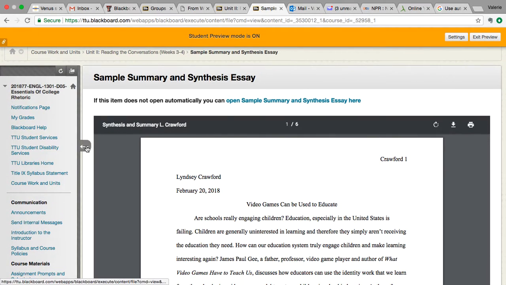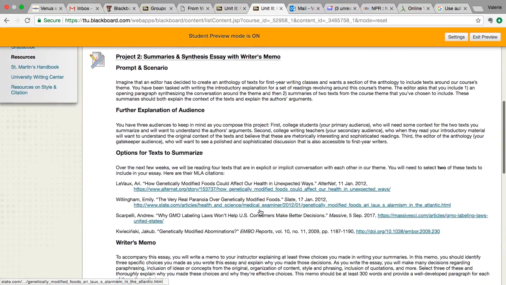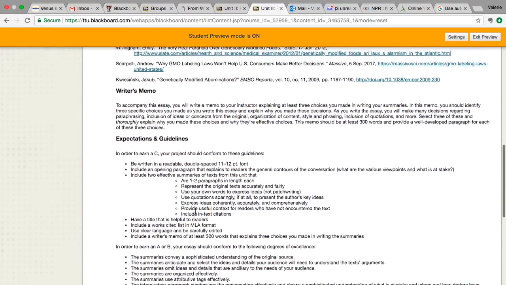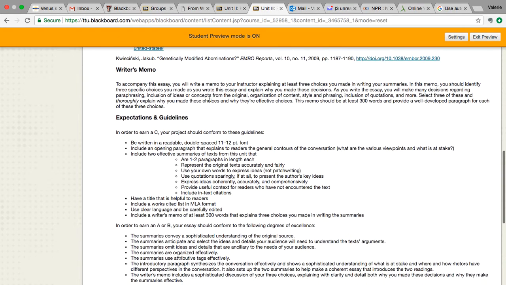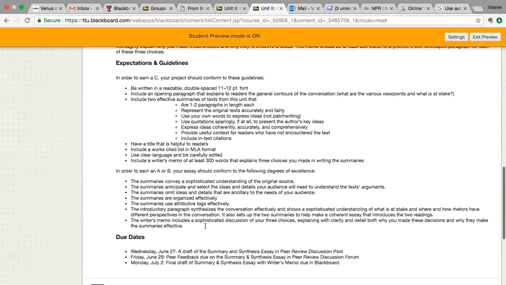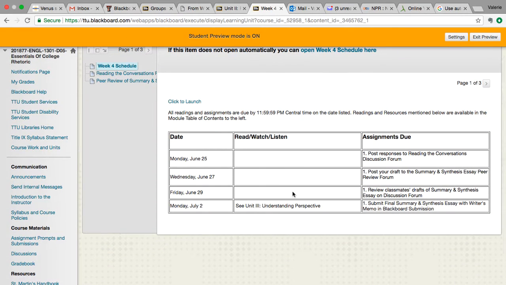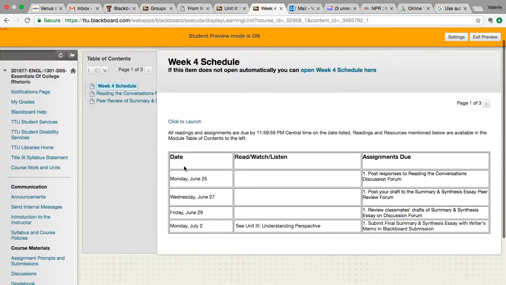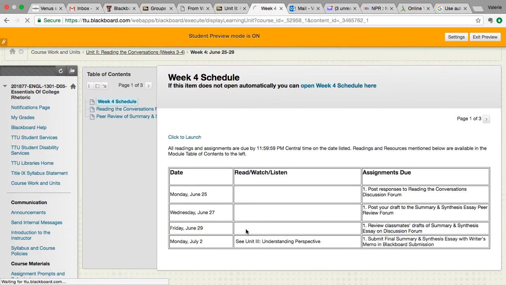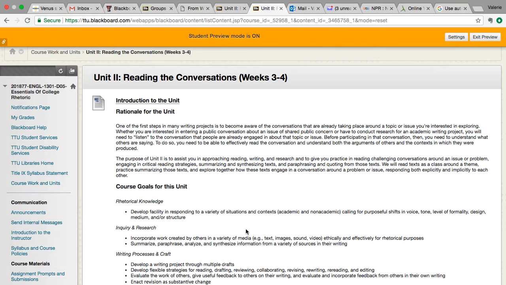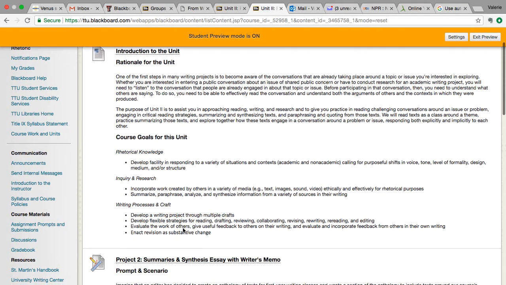So that is essentially Unit 2, knowing what you need to do. So here, you need to read these texts for Friday and do the discussion forum. Week 4, here's everything you need to do. Post your draft, respond with the describe, evaluate, suggest. Okay, so I will send some other information getting into more detail, but this is the gist of Unit 2.